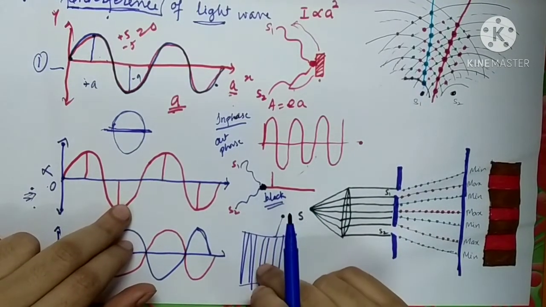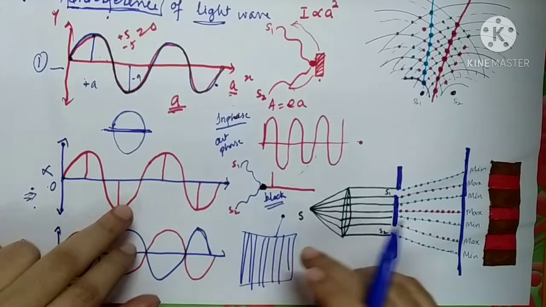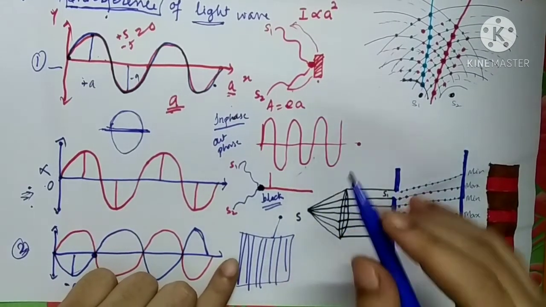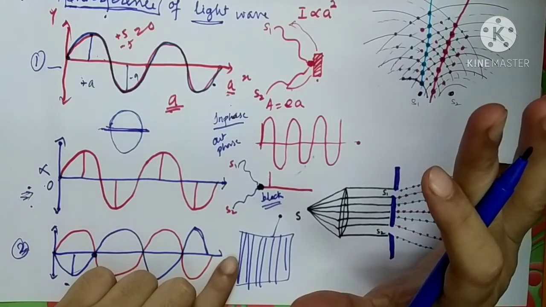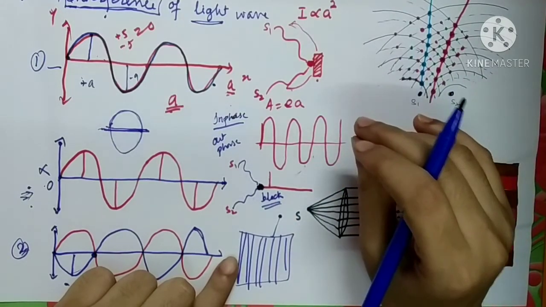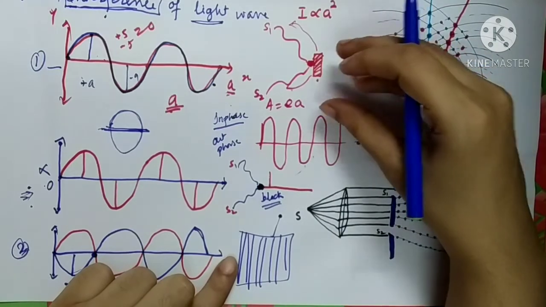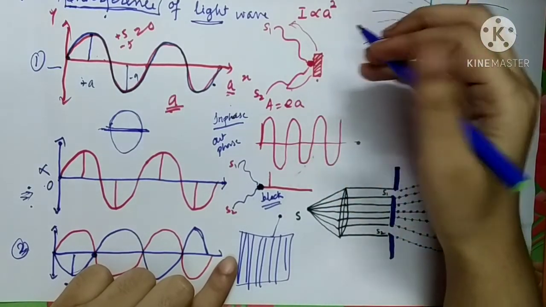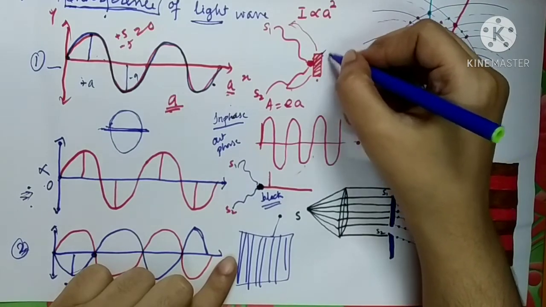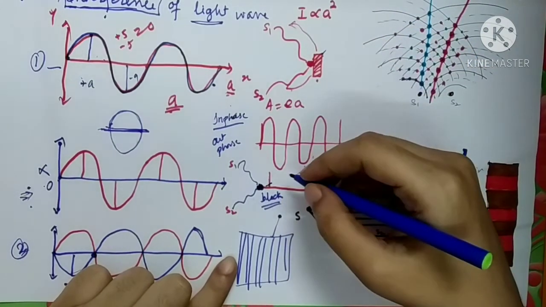Now I am in a position to define the interference of light. What has happened in interference? It is nothing but the superposition of two waves. But because of this superposition, the light intensity is continuously changing. Some points will become bright while some points will become dark.